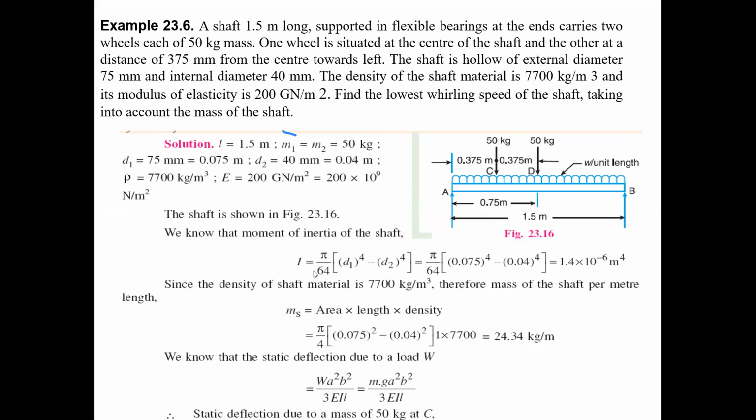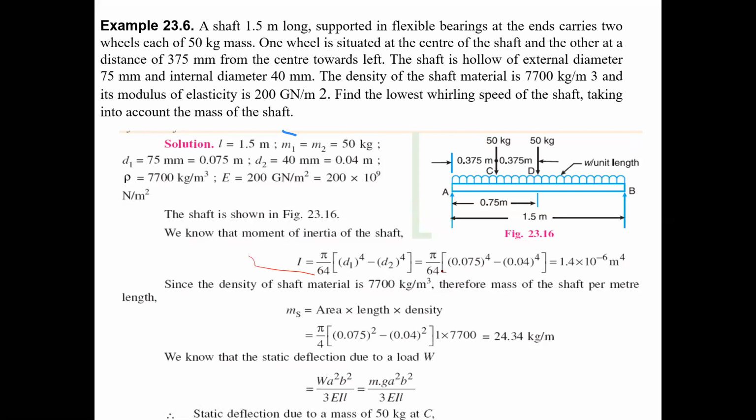If you have any queries, you can ask me directly. I equals pi by 64 into d1 power 4 minus d2 power 4. Why? Because the shaft is hollow, that's why d1 power 4 minus d2 power 4 is there.